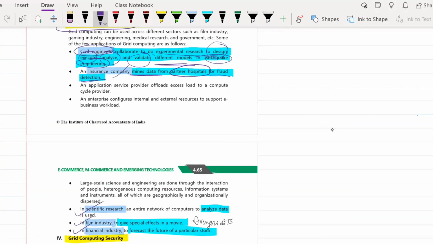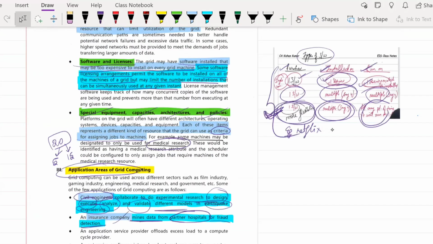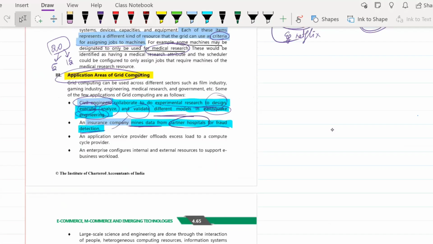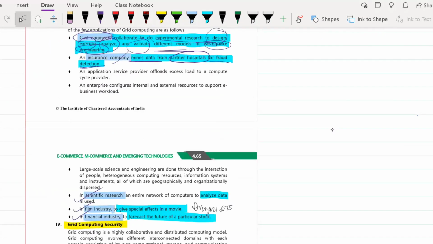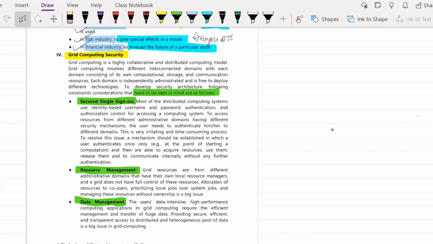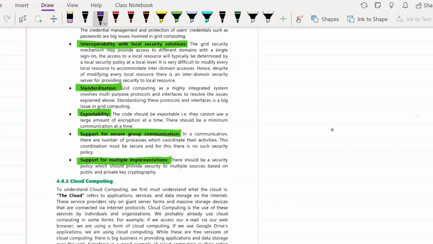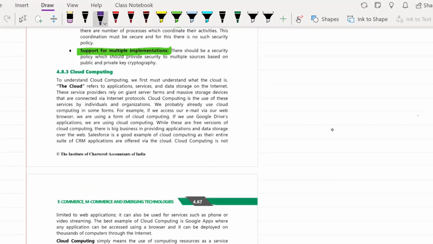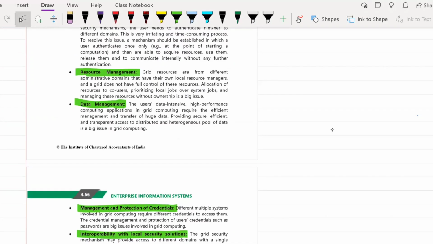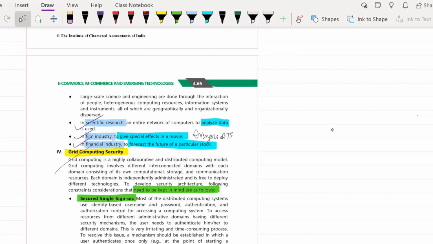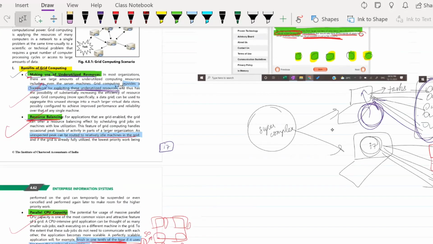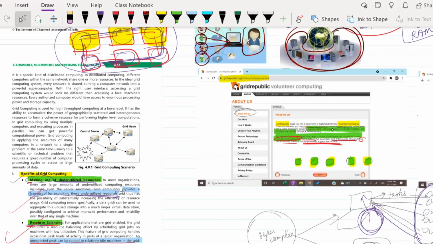So these were a few examples of where grid computing can be used. All these topics have already been asked in exams as questions, so don't leave any area as a choice. You can get questions from anywhere. We have one final topic left, which is grid computing security. This topic I'll take tomorrow along with the cloud computing concept. So that's it for today's class, guys. I hope you have no doubts in grid computing, and that everything is properly clear to you, at least the concepts.